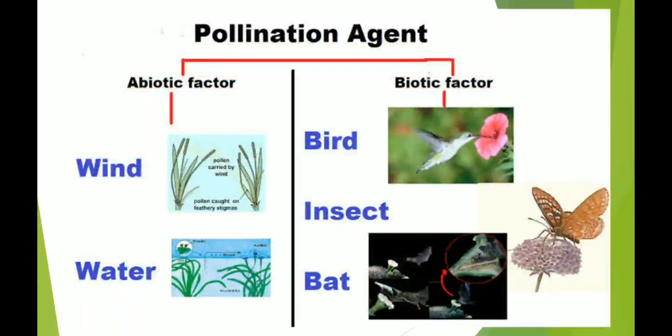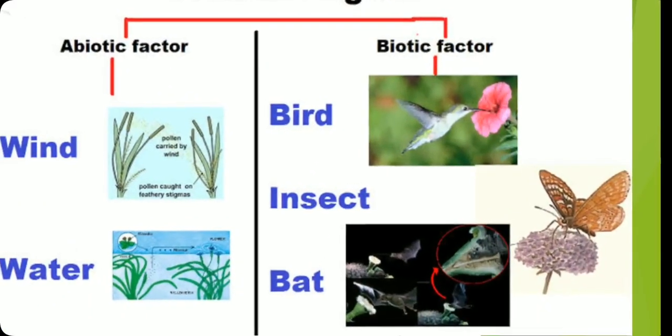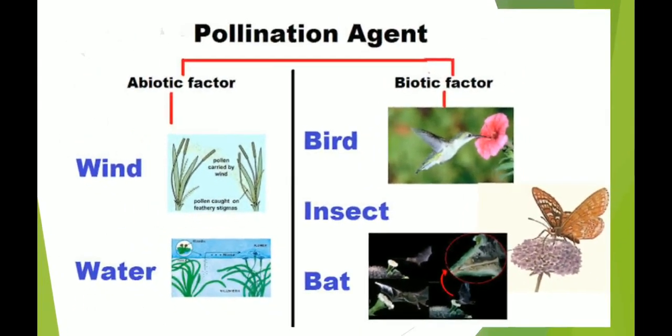Let us find out the pollinating agents which are there in your syllabus. And these are abiotic factors, wind and water. And in biotic factors, it is birds and insects. The pollination by bats is not given. So bird and insect pollination are the biotic factors which we are going to read in this video lesson.